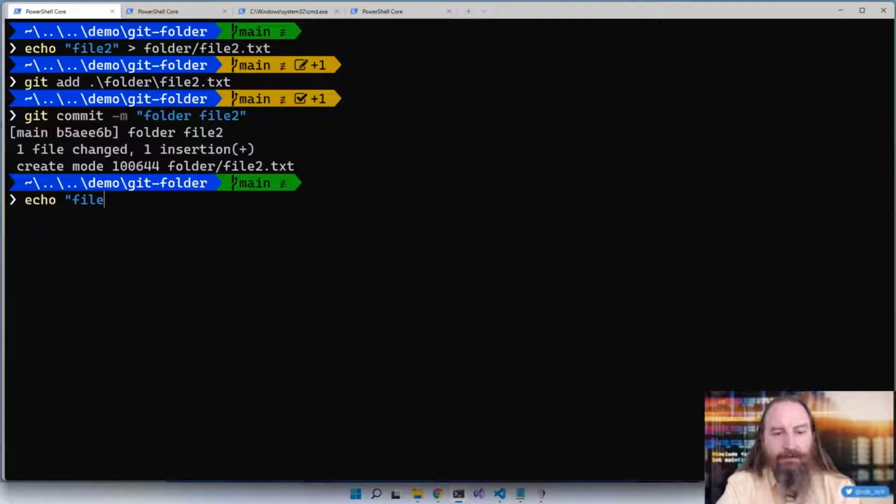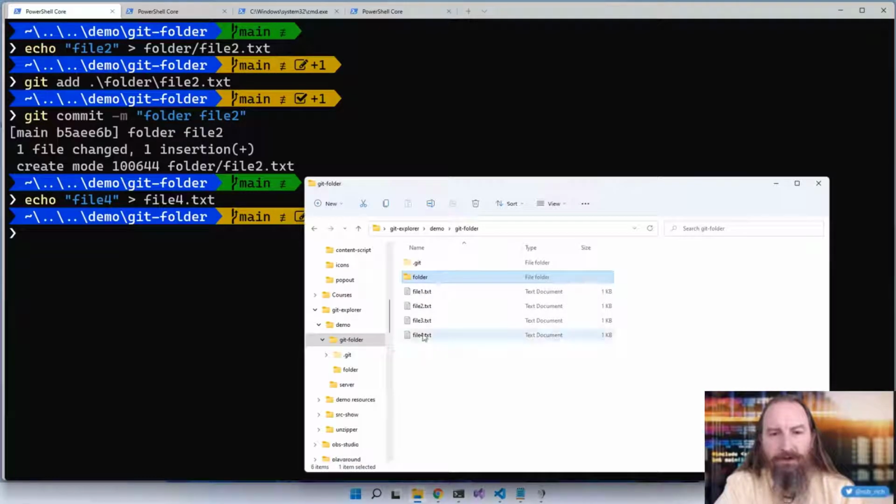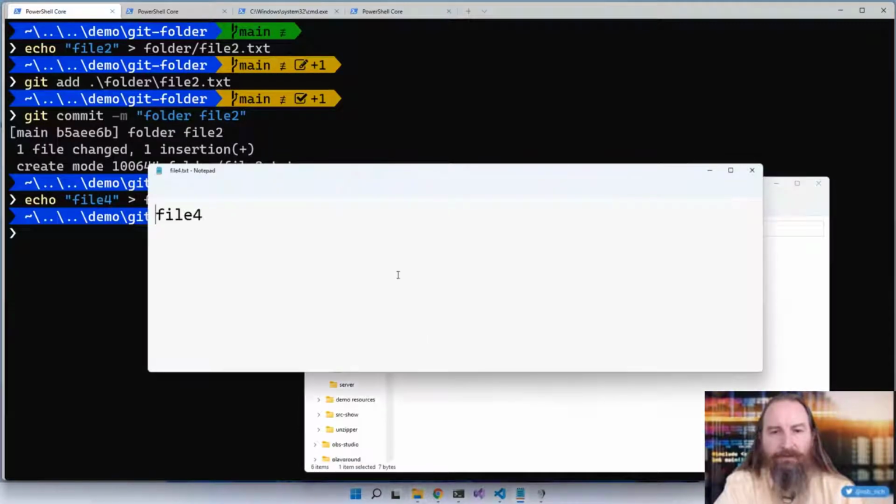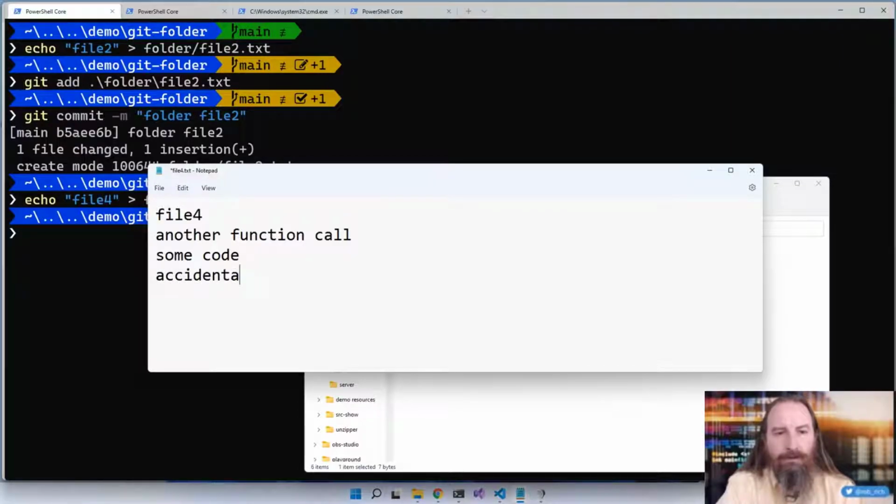OK, so let's do that some more. Echo file4. I'm going to redirect that to file4.txt. Now I'm coding along here inside file4, and I've got another function call and some code and an accidental secret and more code. And for all the Visual Basic people, here's some semicolons.